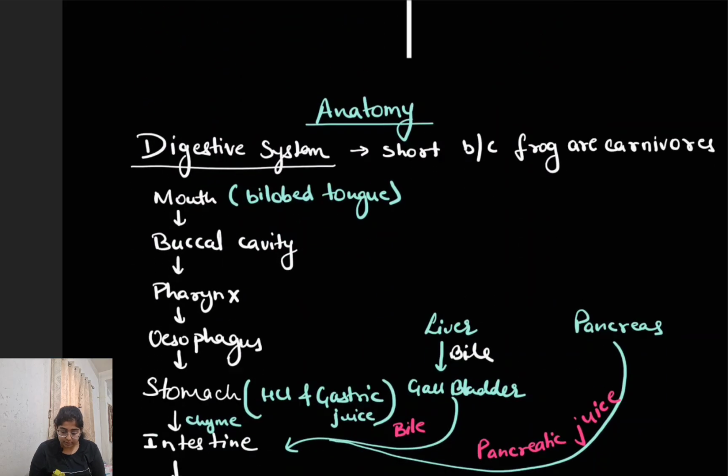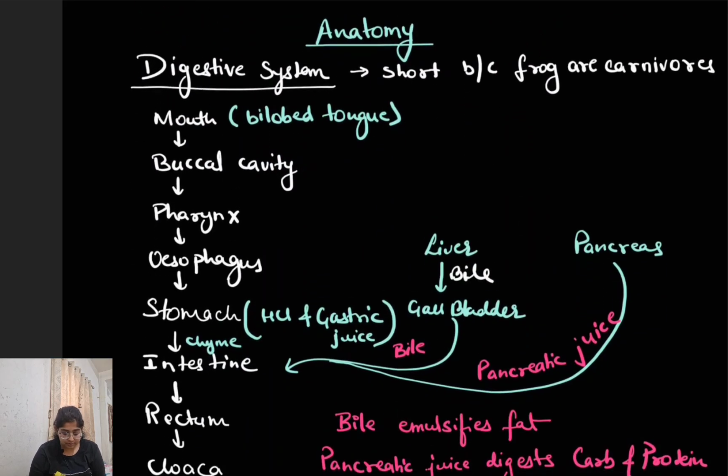Coming on to the anatomy. First is the digestive system. Now, since the frogs are carnivores, they only eat meat. In carnivorous animals, the alimentary canal is short because meat is relatively easy to digest, faster to digest as compared to cellulose. The herbivorous animals eat a lot of cellulose, which is slightly difficult to break down, and therefore their alimentary canal is longer in length. So here the alimentary canal will be short.